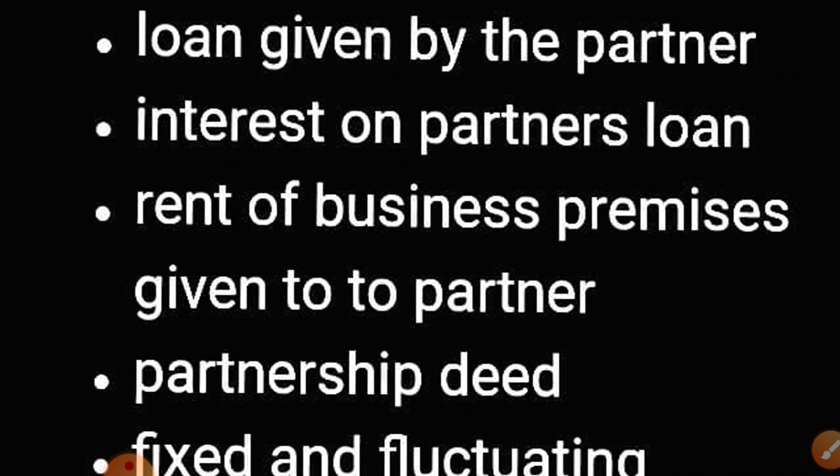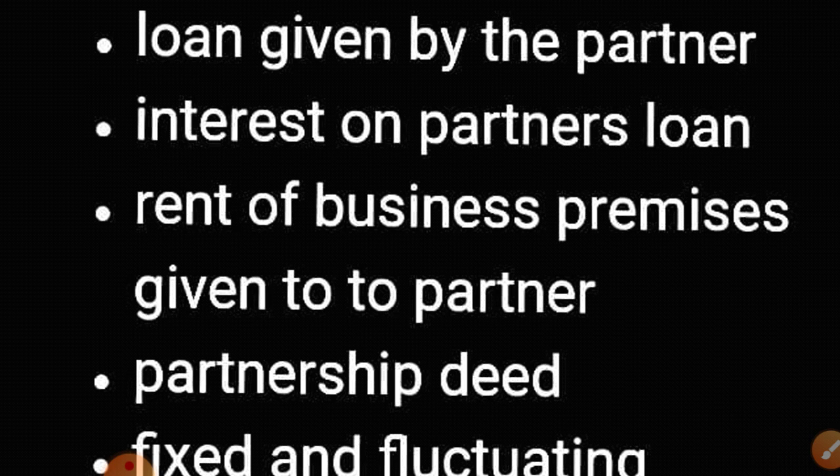As I told you, interest on drawings and interest on capital will be charged only if mentioned in the question. If there is a loss, then we are not going to charge interest on capital, because it's an appropriation of profit, not a charge against profit. But even if there is a loss and interest is to be paid on the partner's loan account, we will pay the interest.